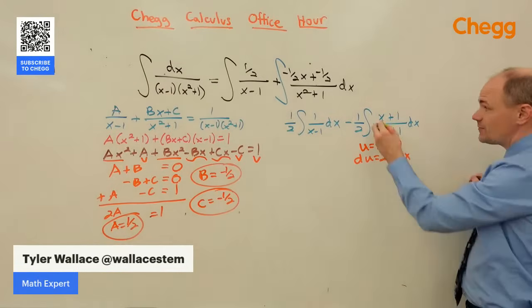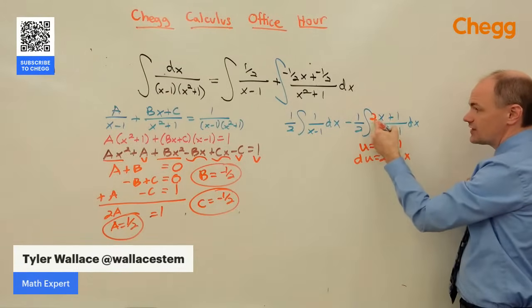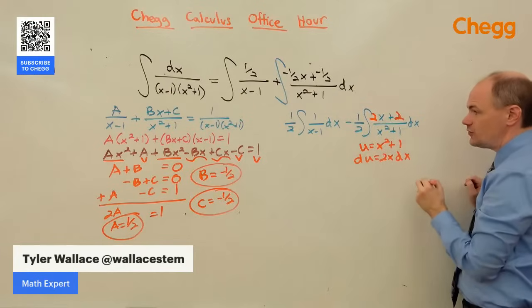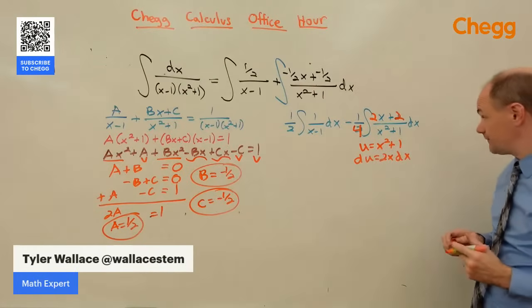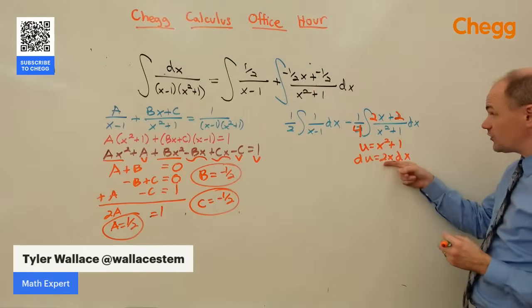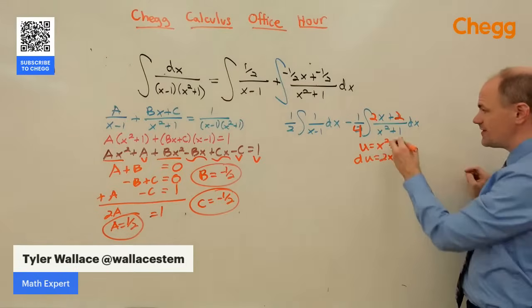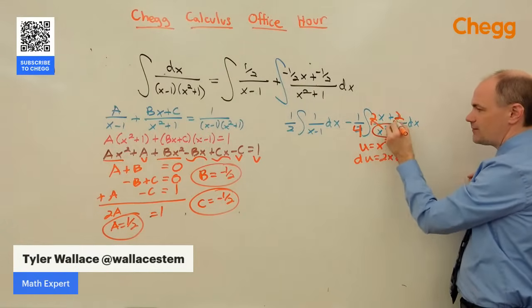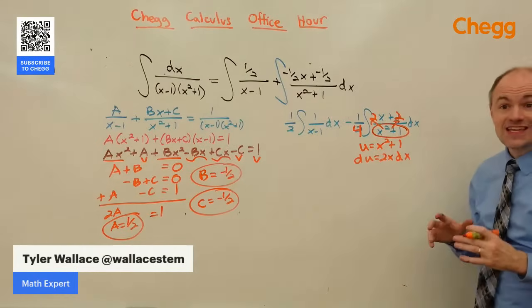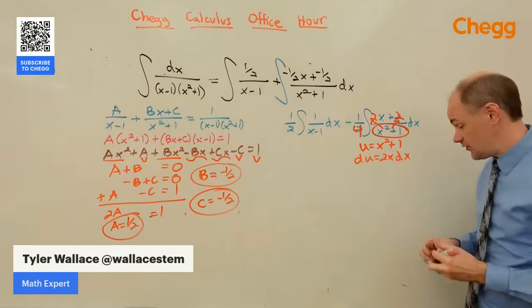So to get the 2x, I'm going to multiply this by 2, which is going to give me 2x plus 2, and I'm also going to divide by 2, which makes that now a 4. Now, I only want 2x dx, so I'm going to take this x squared plus 1 and divide it by both terms separately, giving me a third integral that we're going to solve.